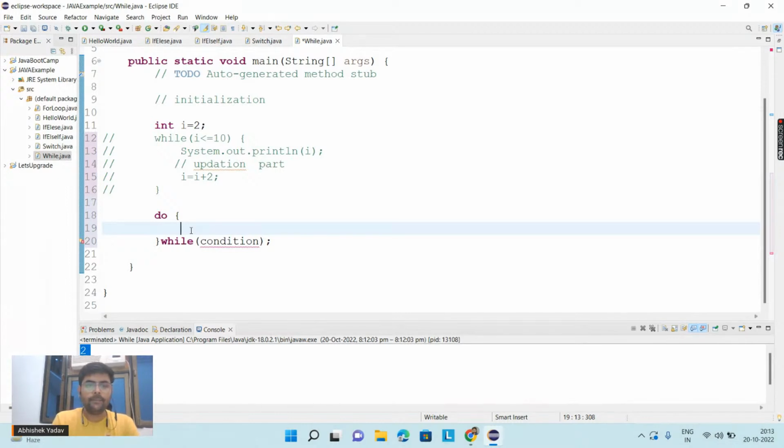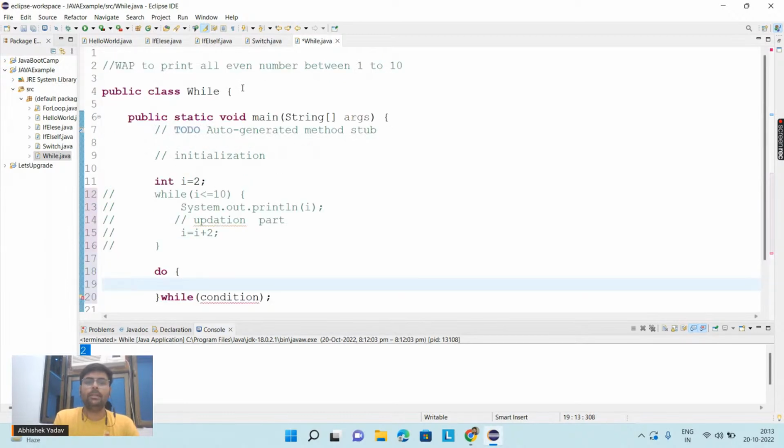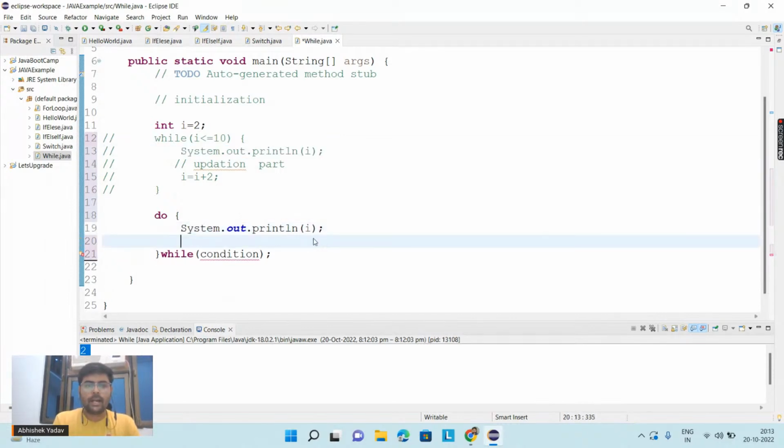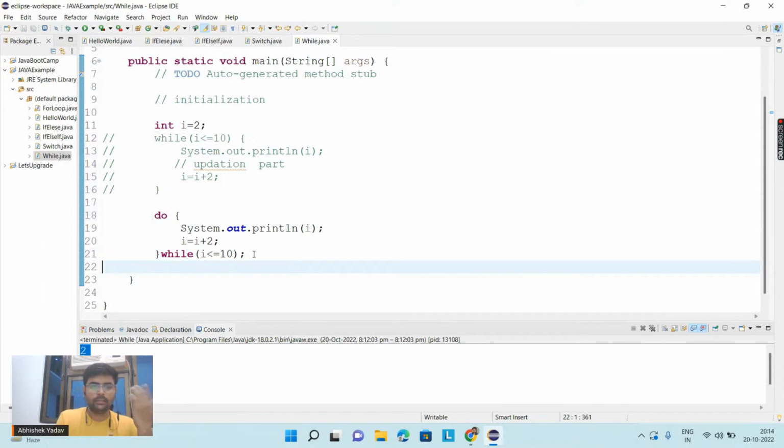So here I am saying, hey, let's take the same example here. Write a program to print all even numbers from 1 to 10. So again what you will do, system.out.println I. Okay, after that I is equal to I plus 2. Okay, and here the condition will be what? Let's take the condition as I less than equal to 10. Okay, first try to run this program, and after that we will go to the next thing. Okay, let's run this program here.